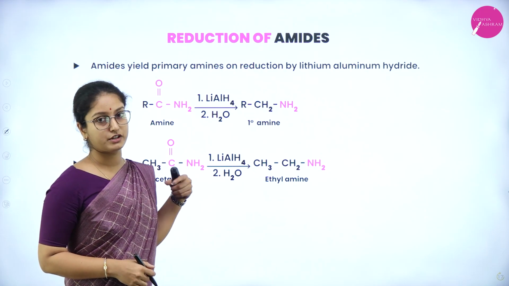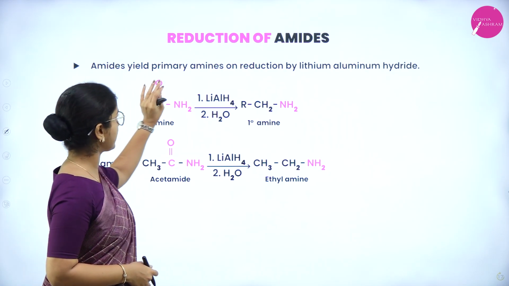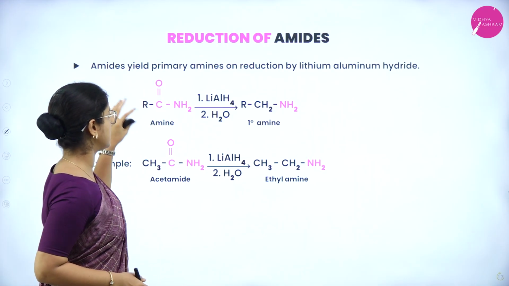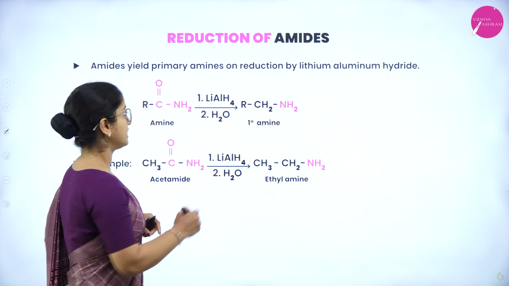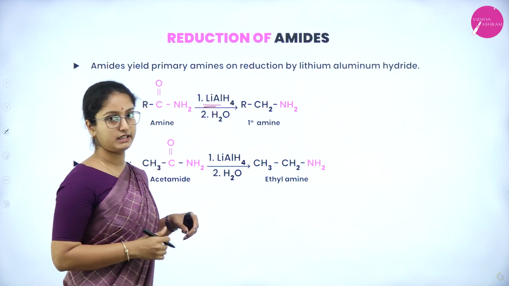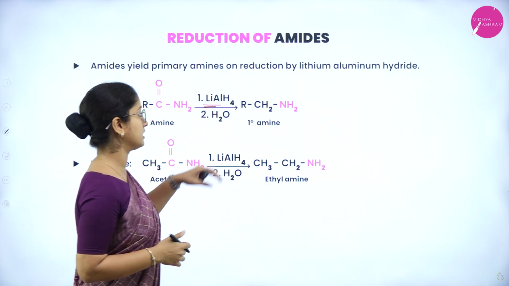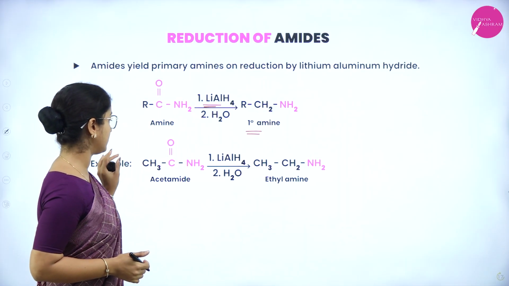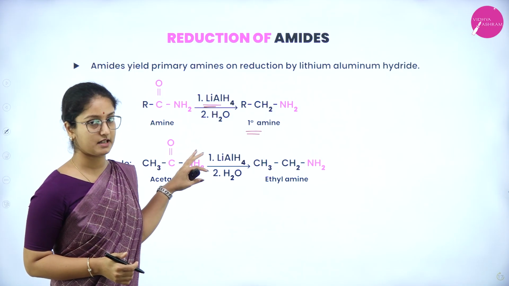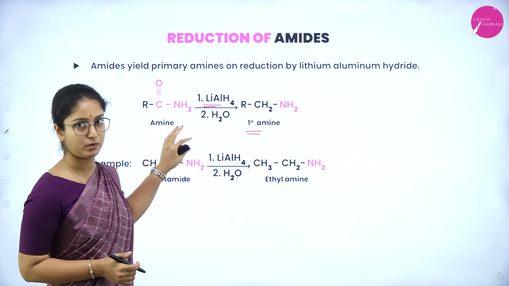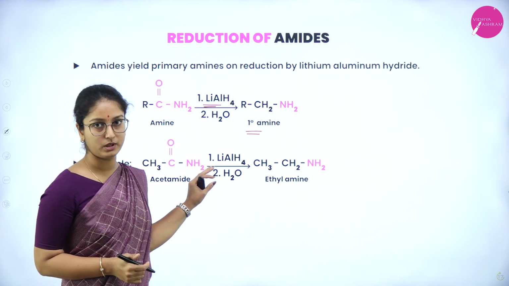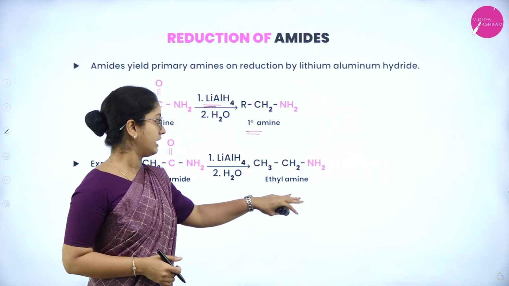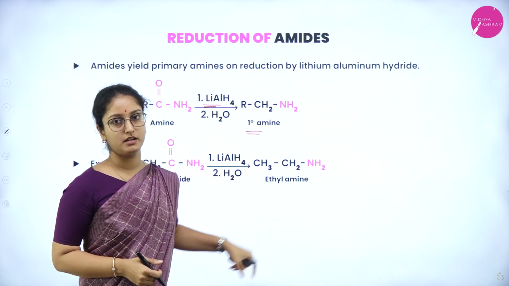Next is about reduction of amides. Amides yield primary amines on reduction by lithium aluminium hydride. Therefore, the general equation says amide in the presence of LiAlH4, lithium aluminium hydride, and also water, produces primary amine. Let us see the example. Here acetamide is taken as an example, having a formula CH3C=O bonded to NH2. In the presence of the same reagent LiAlH4 and water, it produces ethyl amine as a compound.